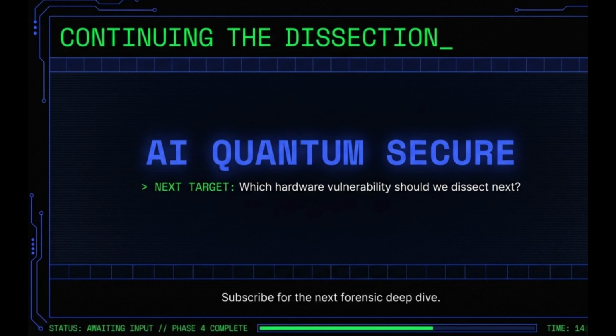But the dissection of quantum vulnerabilities does not end here. The landscape of quantum-secure infrastructure is vast, and new ghosts are emerging in the hardware daily. Look at the prompt on your screen. We are opening the floor to the collective intelligence of this network. Which hardware vulnerability should we dissect next? Is it the subtle signatures of Trojan horse attacks, or the complex forensics of pulse energy manipulation? Your input determines our next mission parameters.